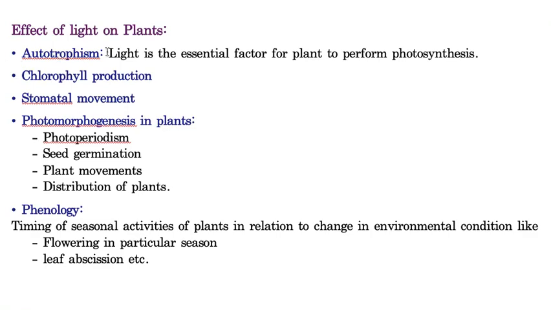Effects of light on plants. The first thing I need not tell you, because every one of us knows this. We consider plants as autotrophs. Why? Because with the help of sunlight only, that means by using sunlight as the source of energy, plants prepare their own food material. That's why they're called autotrophs. That is the reason why plants are also called primary producers of the Earth planet. Light also helps in chlorophyll production and in stomatal movement.